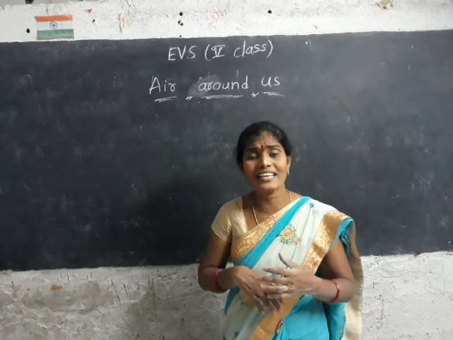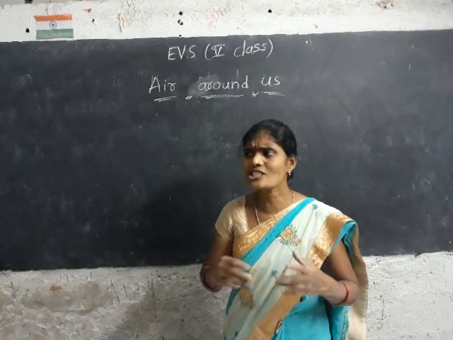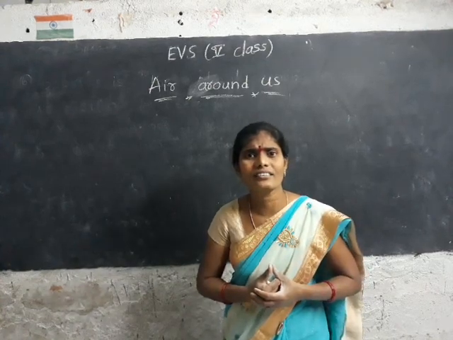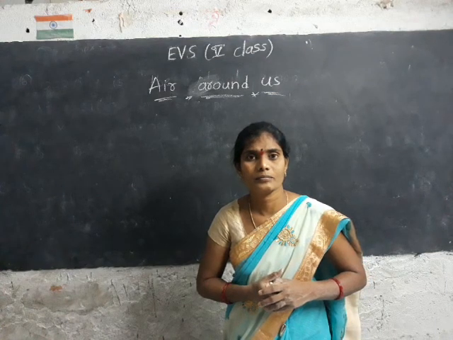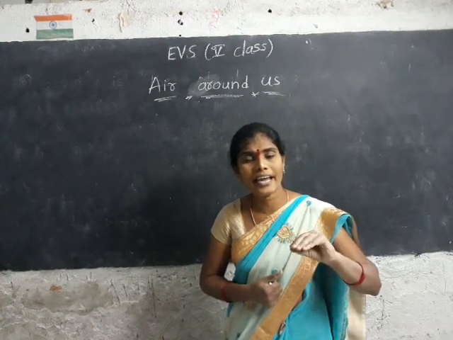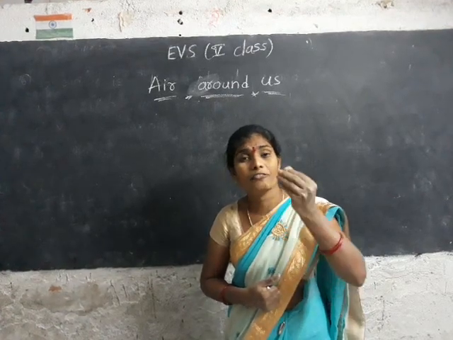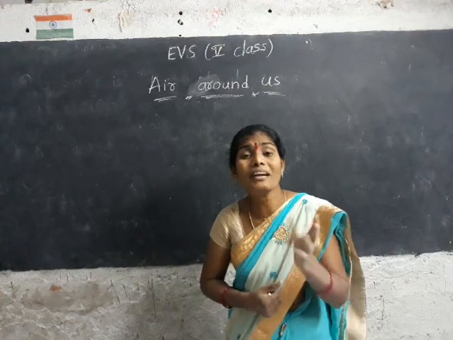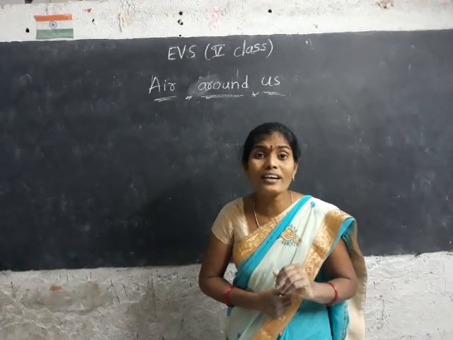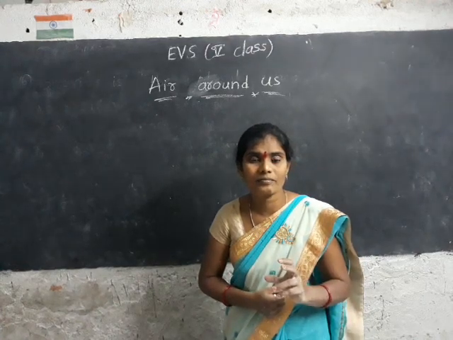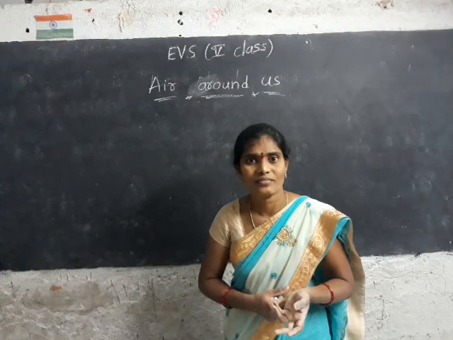In this classroom, air is there, but it is not seen. Is there or not? Actually, air is there everywhere around us, but we can't see it. It is invisible. Okay?